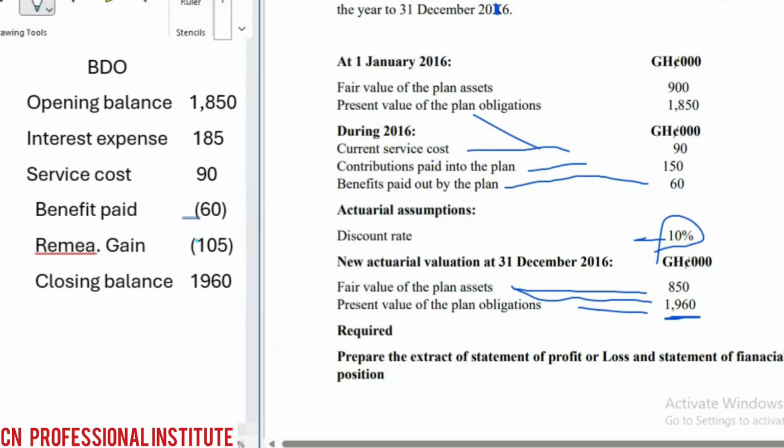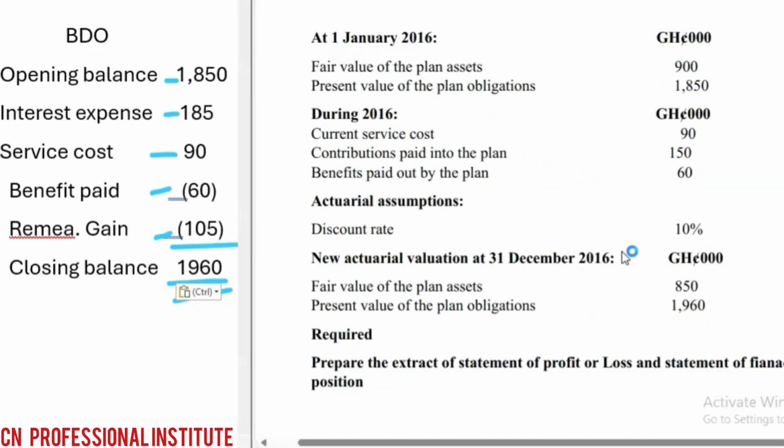Are you following? So that if you reduce, okay, so you do it. If you do it, this figure plus this minus this minus the remeasurement gain, you come and get this. You see, we have an opening balance of 1,850, interest expense.